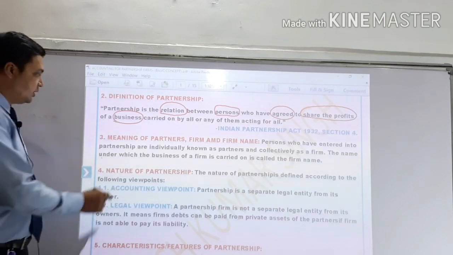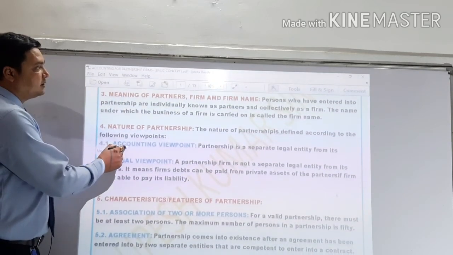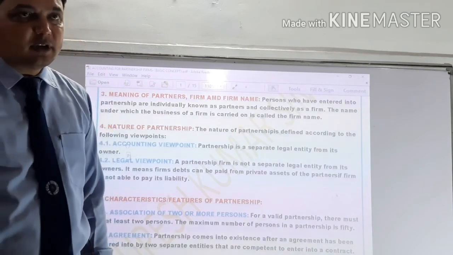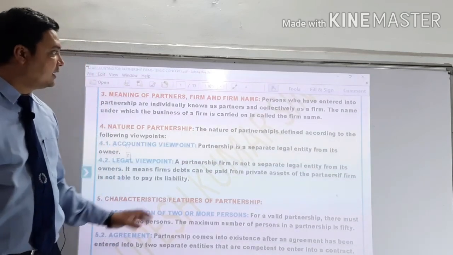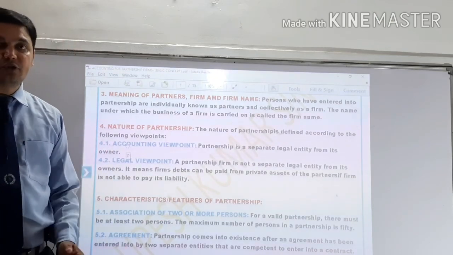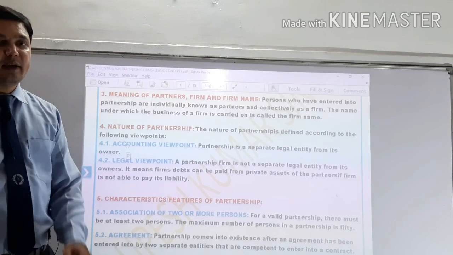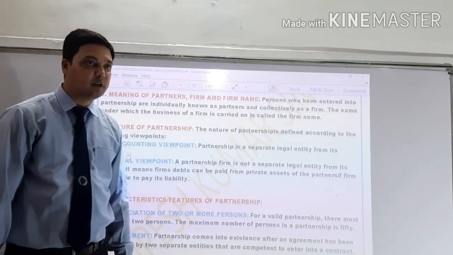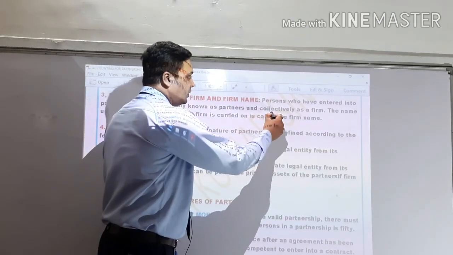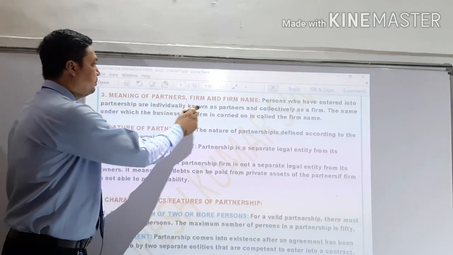After that, the third point is the meaning of partners, firm and firm name. Through the definition of partnership, we know it is the relationship of persons, at least two or more than two persons. Collectively, all the persons who become partners in a business are known as a firm, and every partner individually is known as a partner.